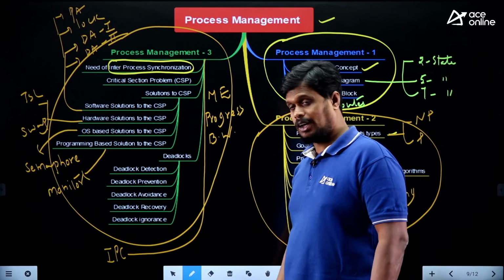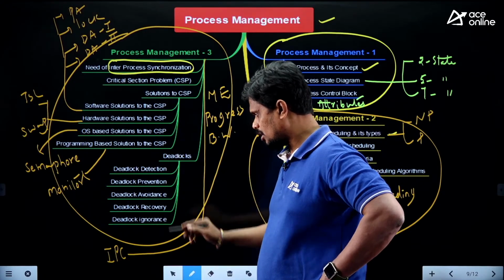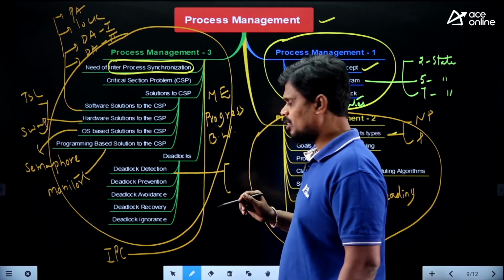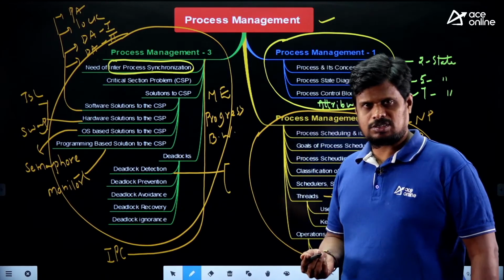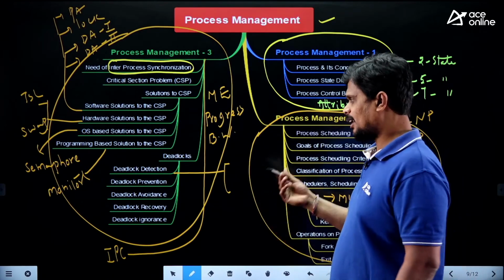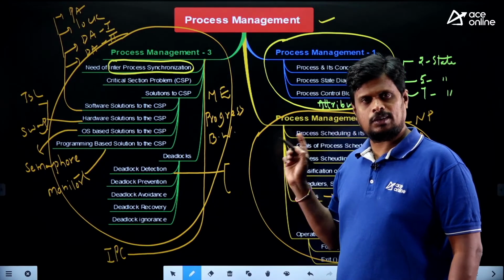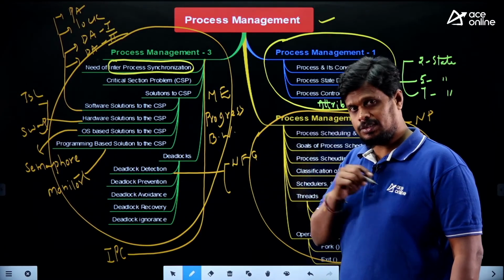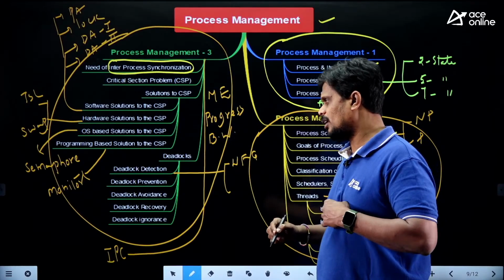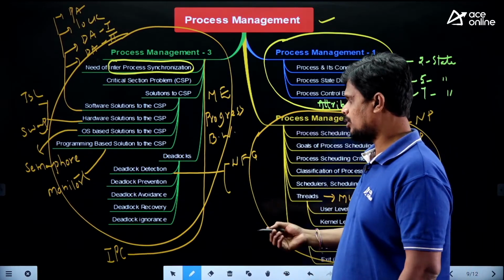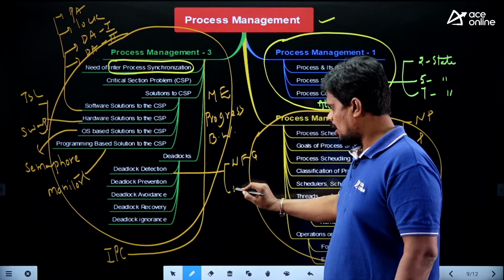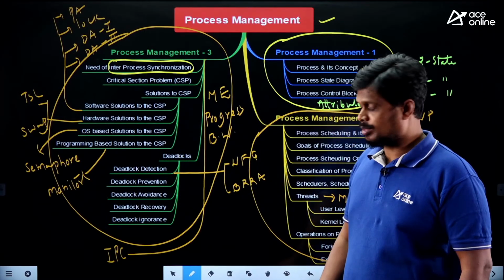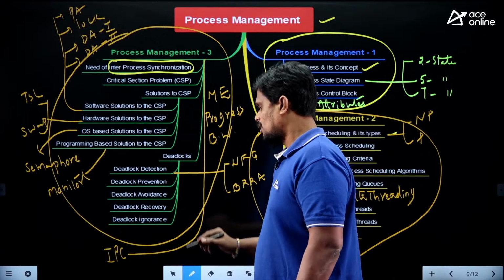So these are the topics that you need to consider here. Then coming to the deadlocks. As part of the deadlock, you need to concentrate on deadlock detection, deadlock prevention, deadlock avoidance. See, deadlock detection, you have 2 cases. One is when your resource is having one instance, then how you can detect the deadlock. For detection of the deadlock, when you are having one instance per resource, you use a graph called wait-for graph. But when your resource is having multiple instances, you can use the banker's resource request algorithm. Next, deadlock prevention, deadlock avoidance.